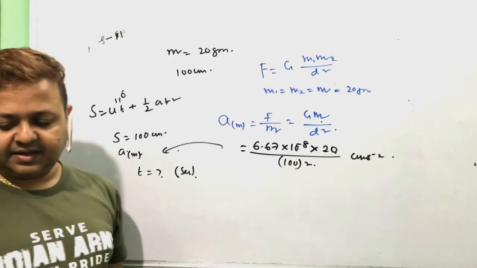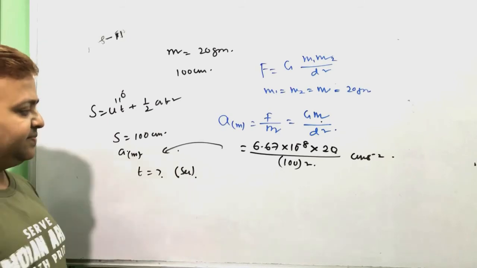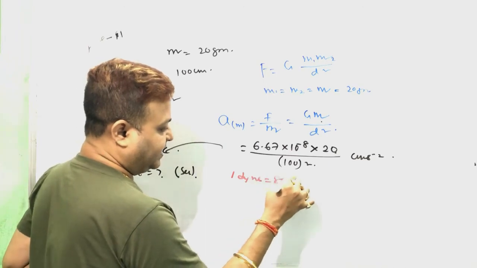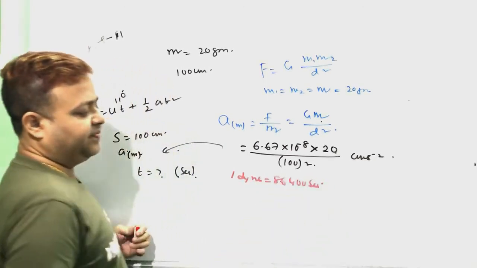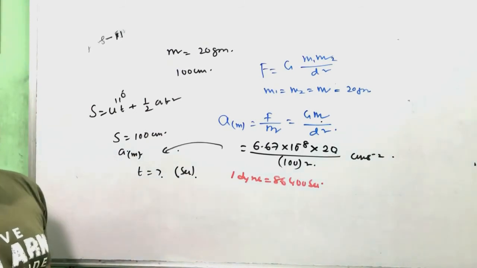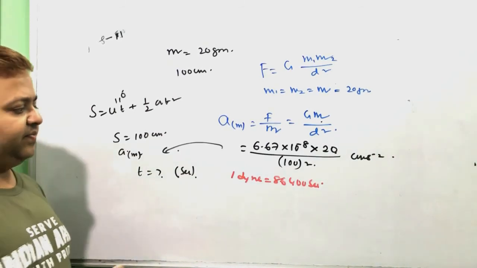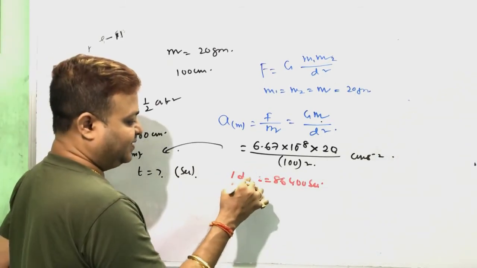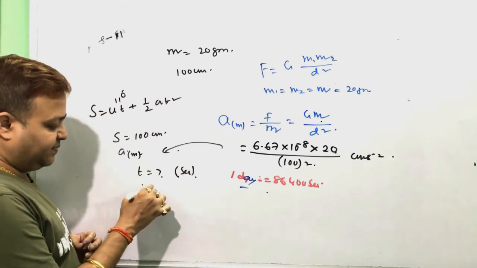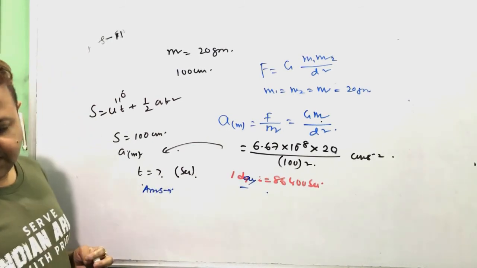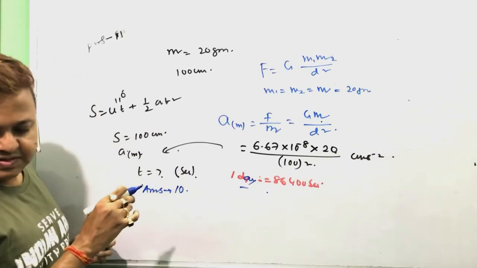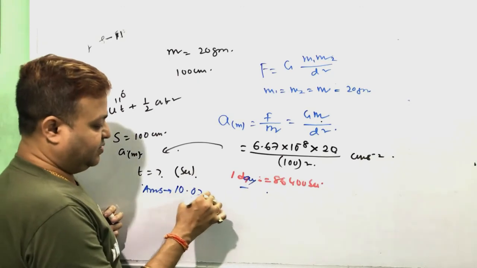So dividing by 86400 per day, 1 day equal to 86400 second, 24 into 3600. Answer is given, 10.02 day.